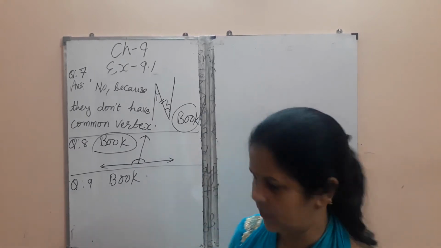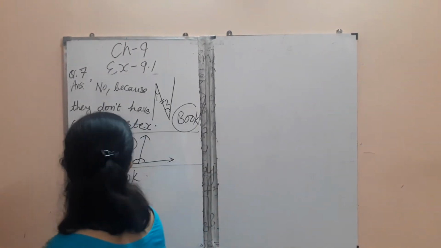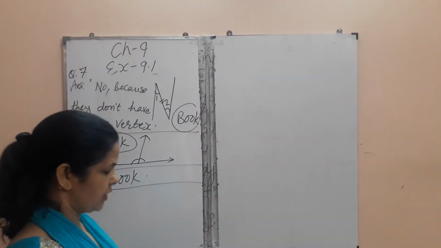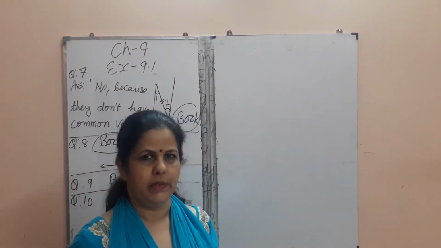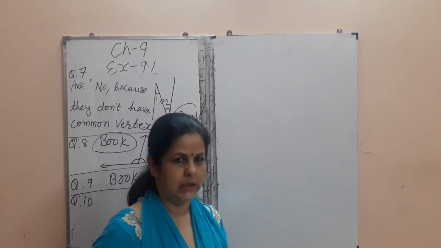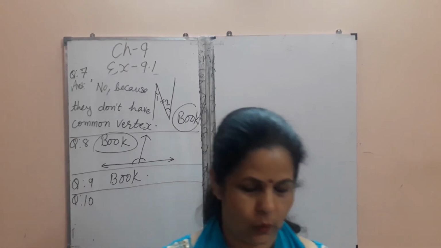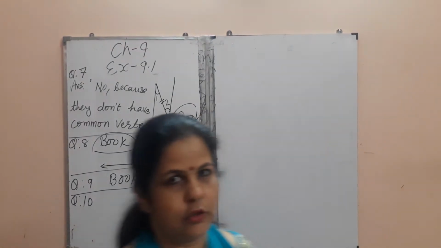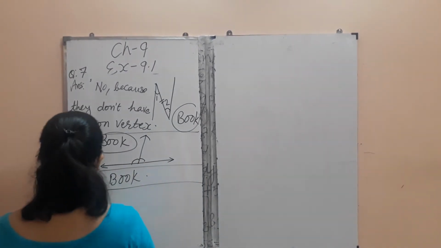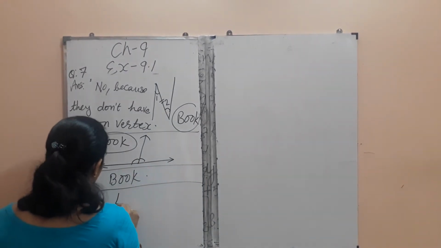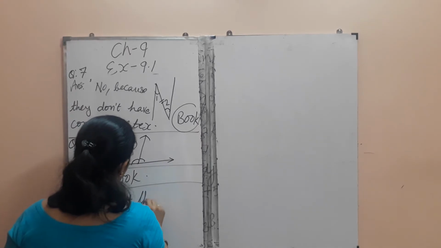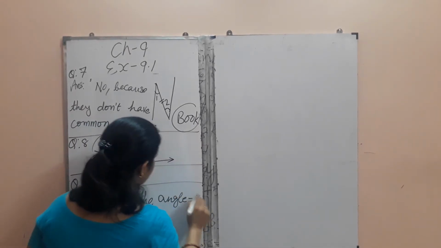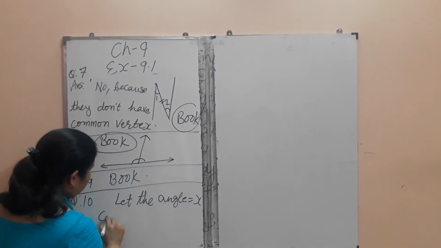Now question number 10. Which angle is equal to its complement? Two angles should be equal and they should form complementary angles. So which is the complement? So question number 10. Let the angle be x and its complement.